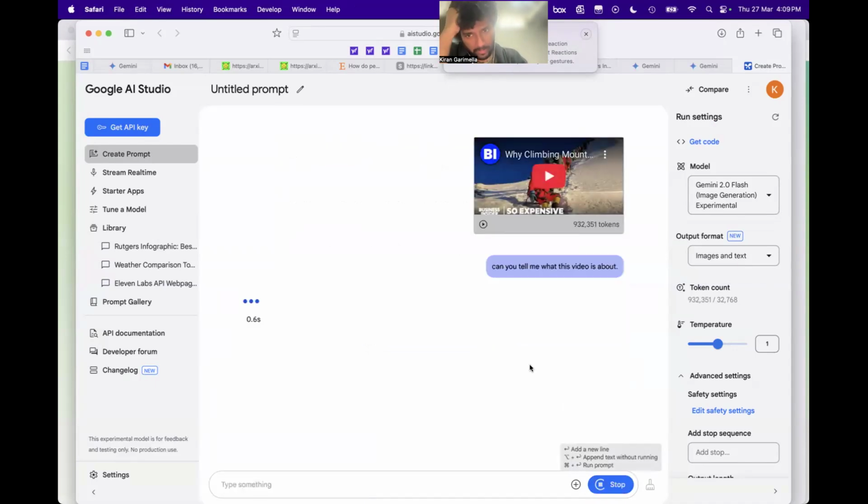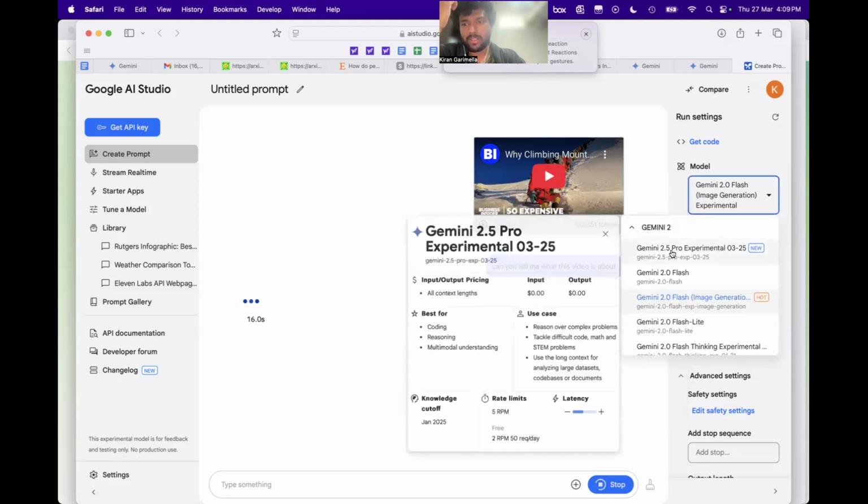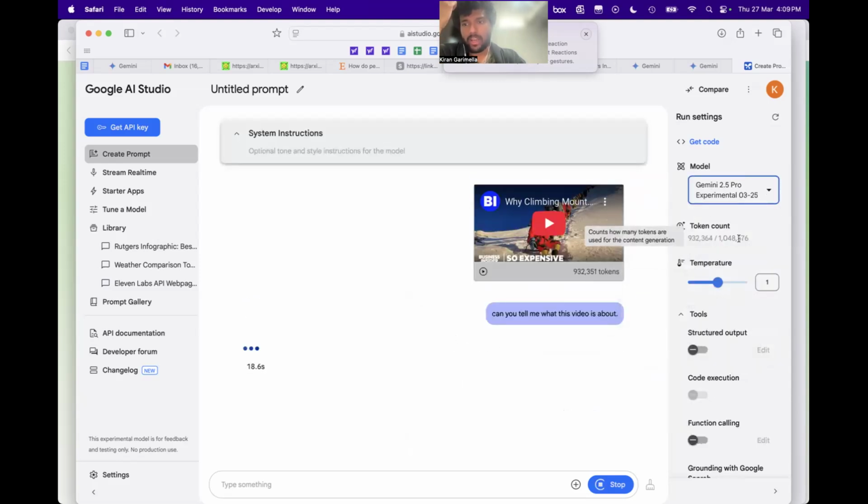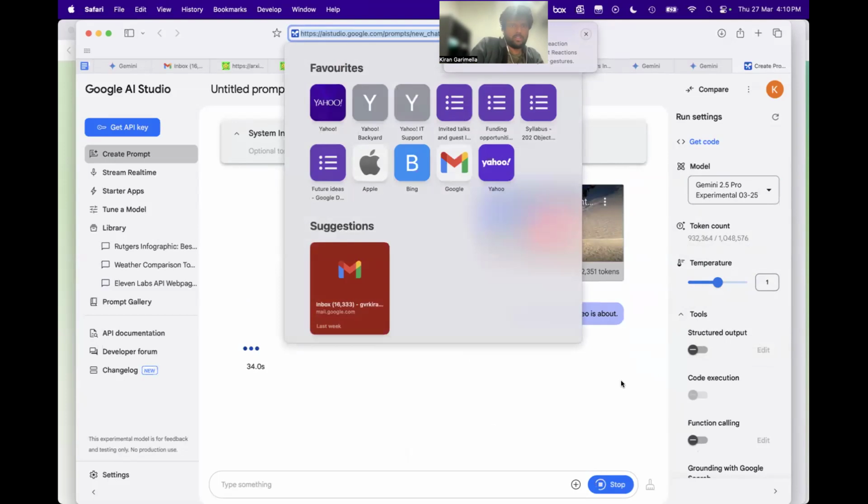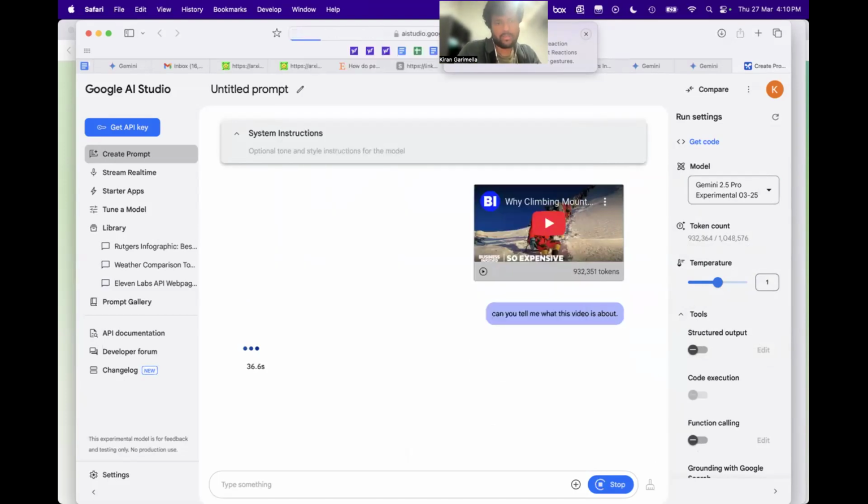This is probably not going to work, because this is taking 932,000 tokens, and this model only takes like 32,000 tokens. But maybe there are models that actually have a million context length, so that will work. It's taking its time, probably 30 seconds or so. I don't know if it will work, because we selected the wrong model. Maybe I'll just reload.